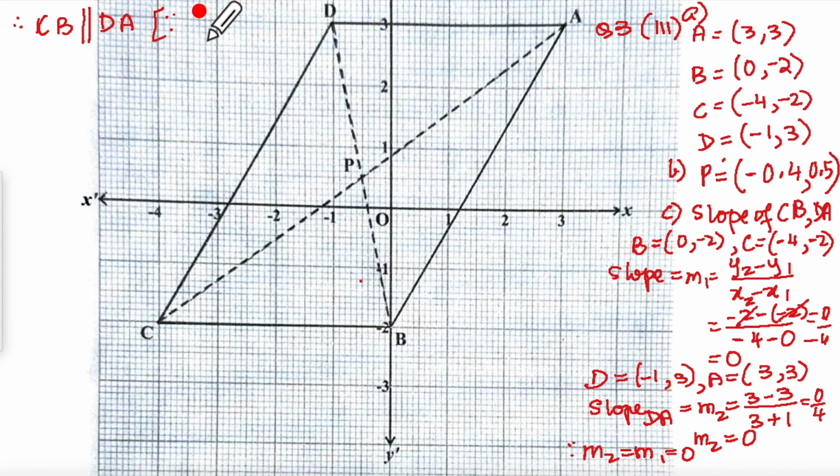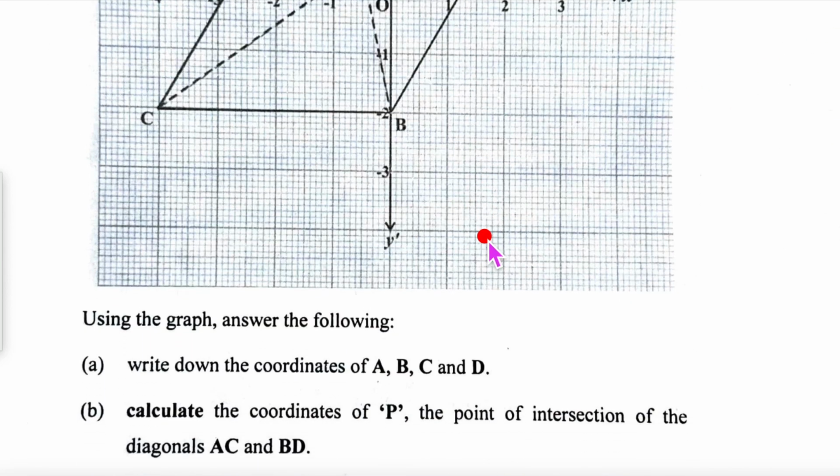Okay, since I'll say M1 equal to M2 for parallel lines. Okay, so far so good. Now we finished with this. This is our C part. Let us look at our D part.